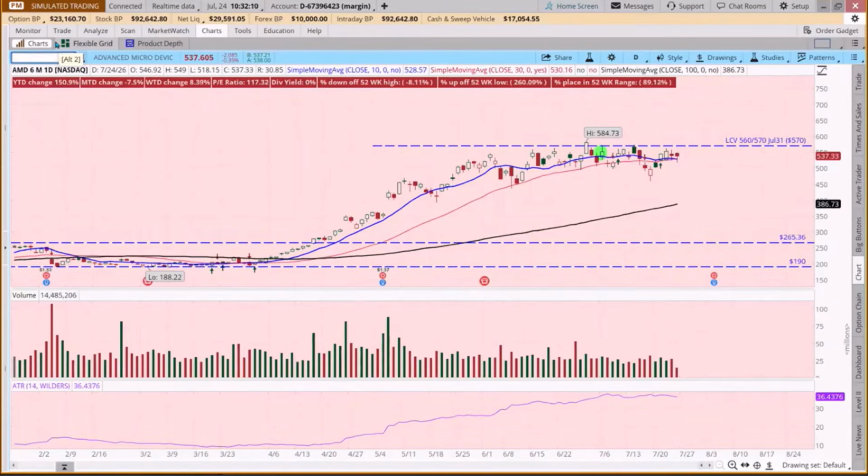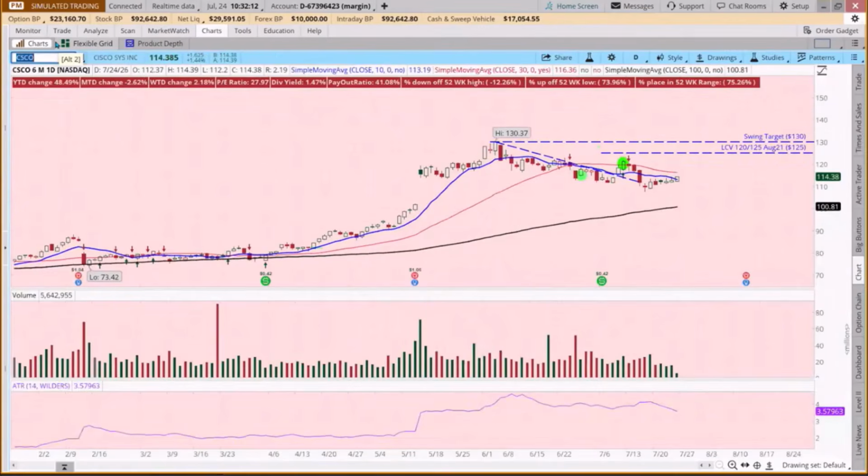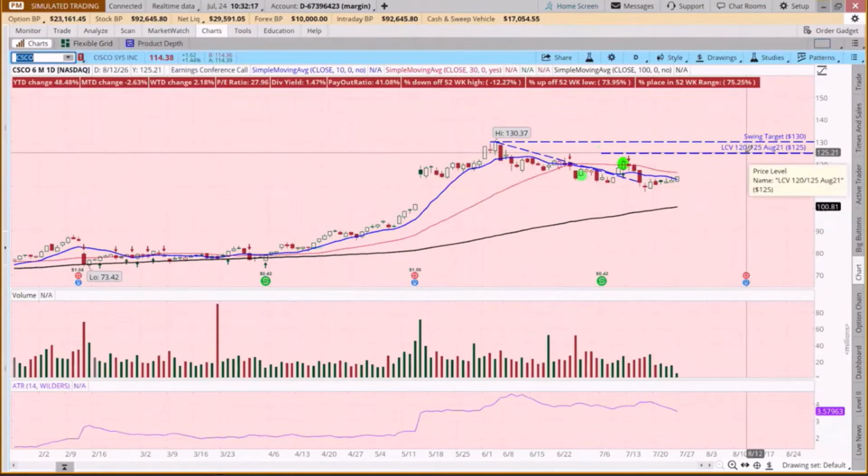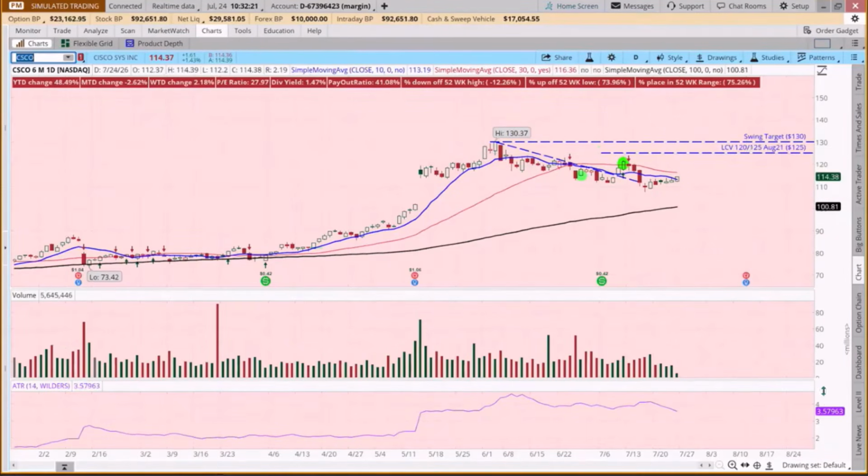Now, Cisco was the other one. And Cisco, here are our strikes. We have until August 21st. So we still have 28 days on this one. In an average day, this one moves 357. And it's been quiet. We had this diagonal resistance breakout. It came back to retest and seems to be moving again to the upside, but we're going to keep our eye on that. So that's Cisco and CrowdStrike.